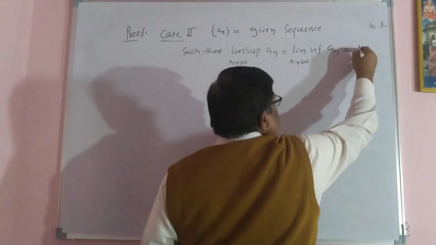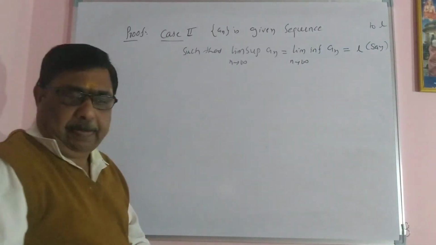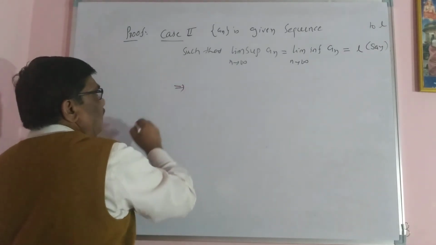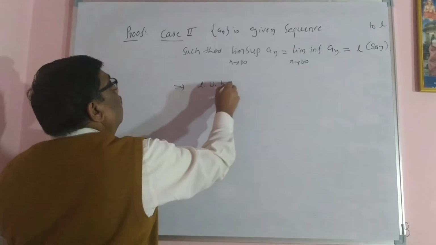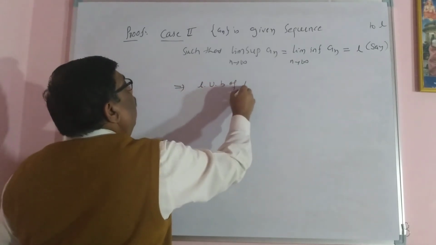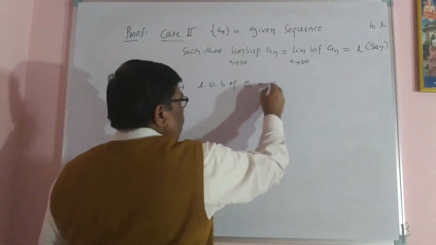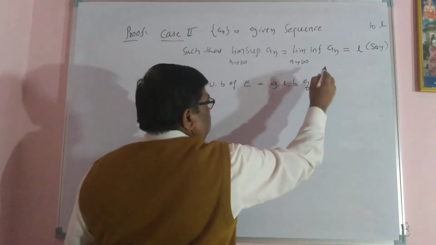Let me say this is L. This implies the least upper bound of E equals the greatest lower bound of E.